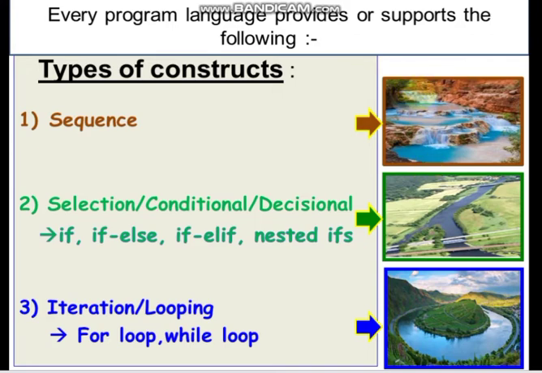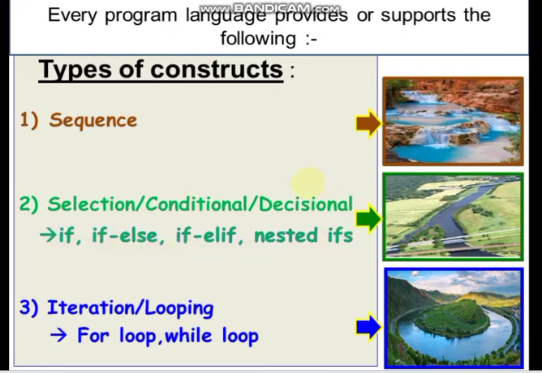If you just see that in a mountain also, the water flows from top to bottom, right? So here also you can see that the water is coming sequentially one after another, step by step. So this is sequence flow of control, sequential. The second one is selection, conditional or decisional. We have examples: if else, if elif, nested ifs.